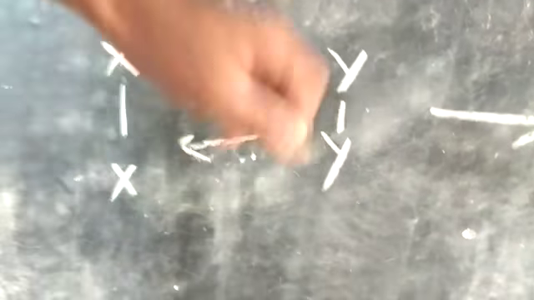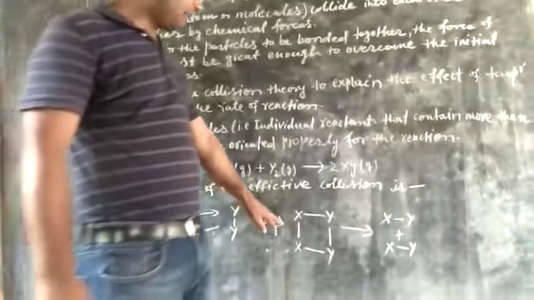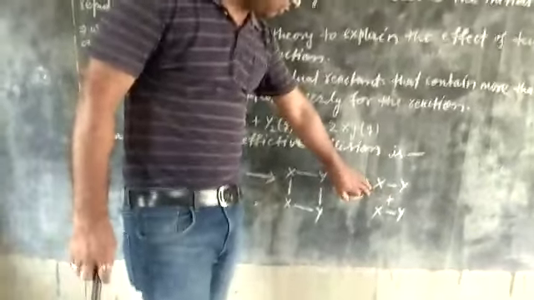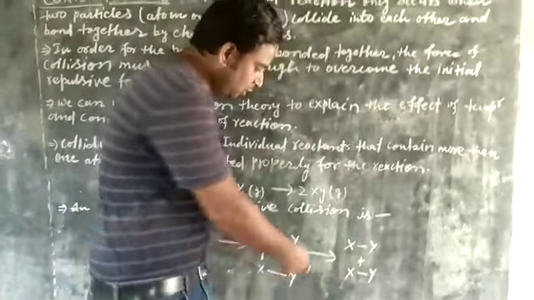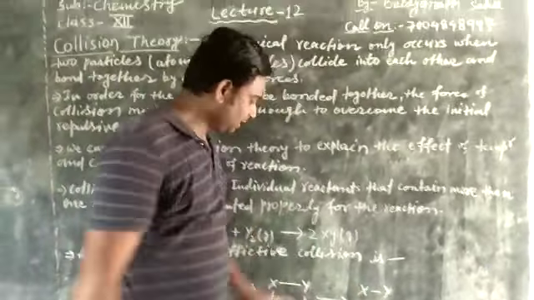This is the intermediate of collision between X2 and Y2, and finally two molecules of XY are formed. Here two molecules of XY are formed after reacting X2 and Y2.